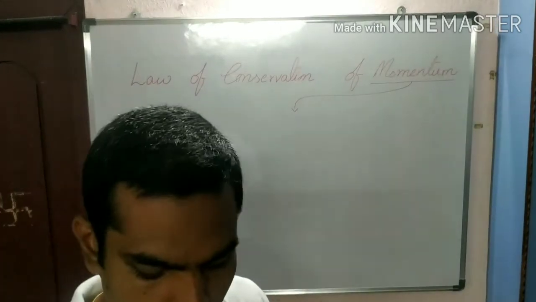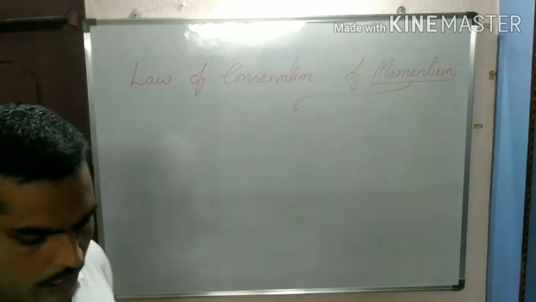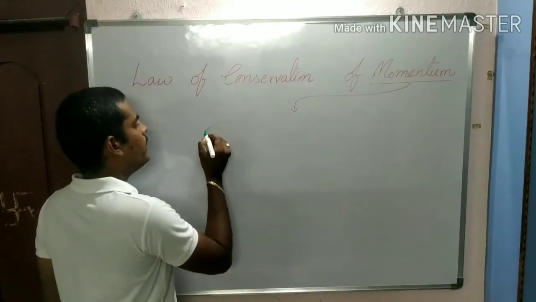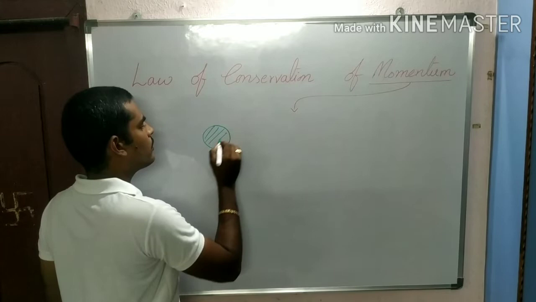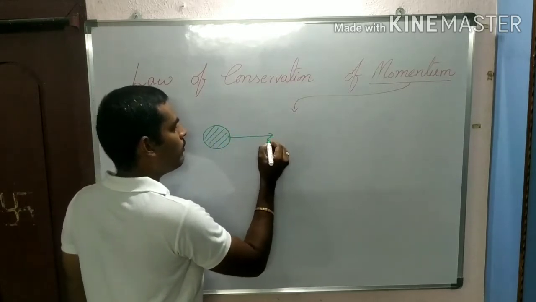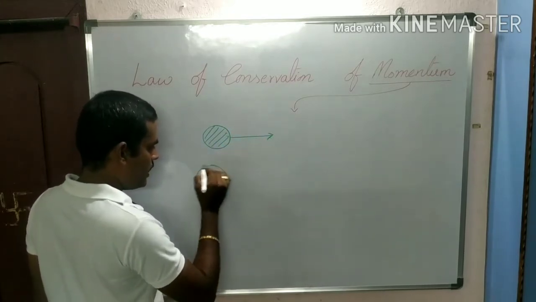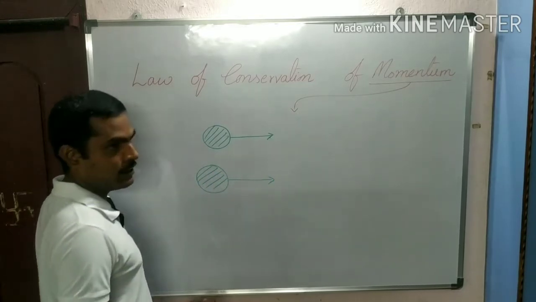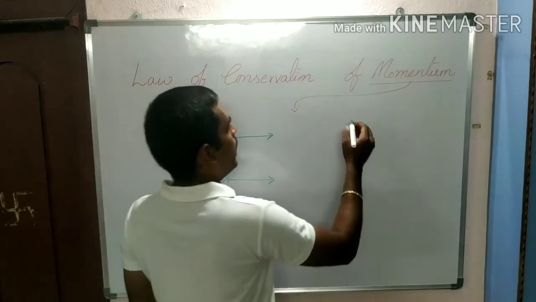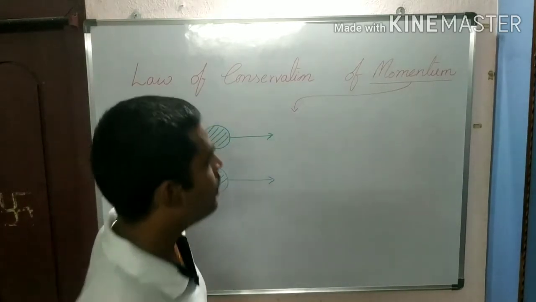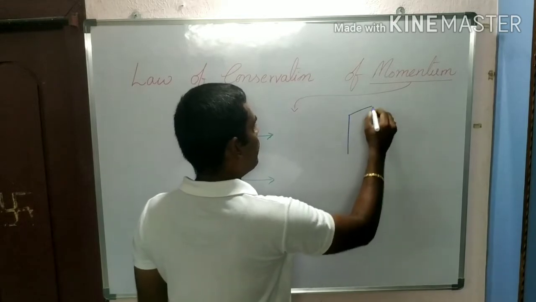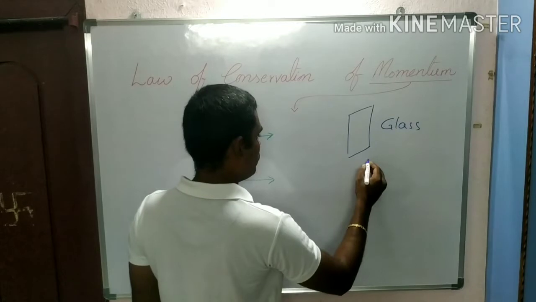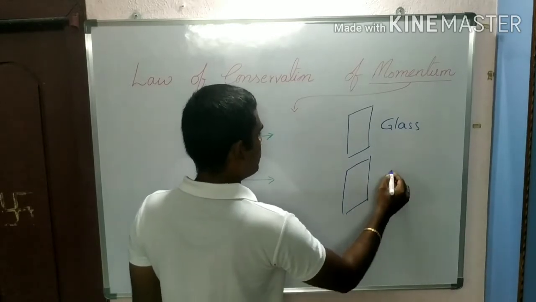Before going into momentum, let me give one example. Imagine I have an object which is moving with some velocity, and here is another object which is moving with another velocity. And here there is a glass slab, and here also there is a glass slab.